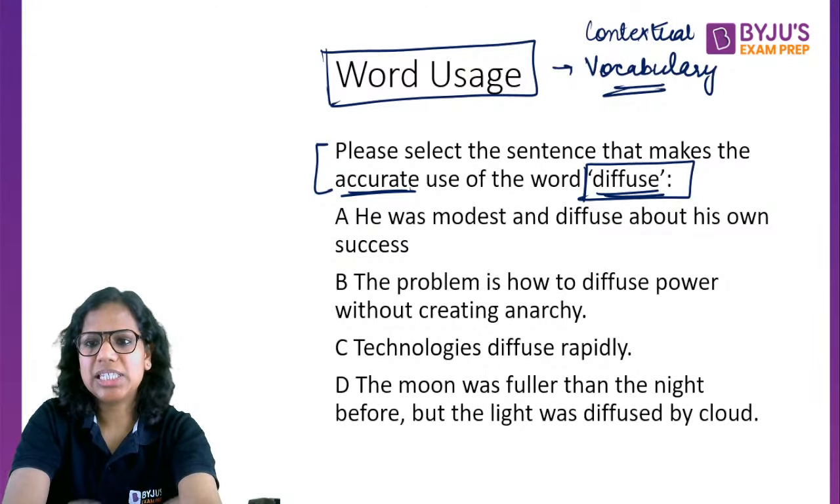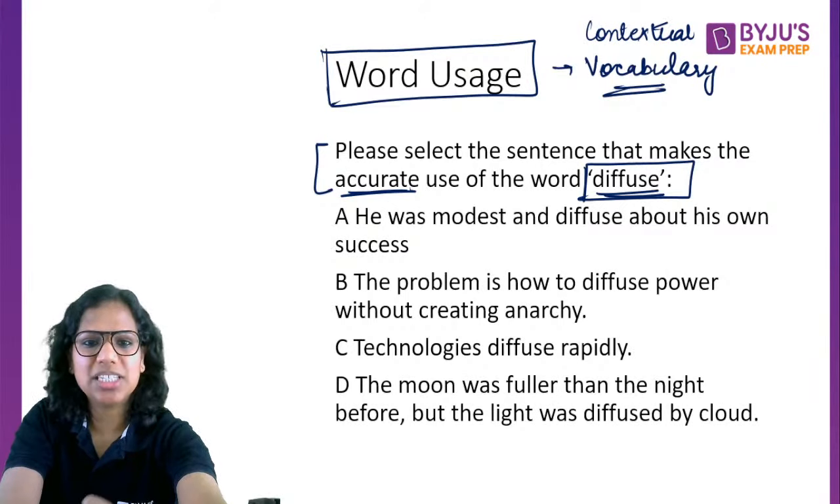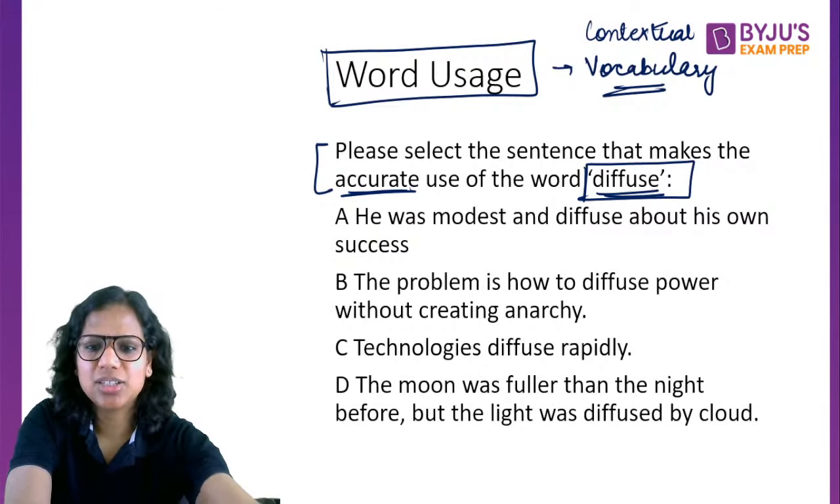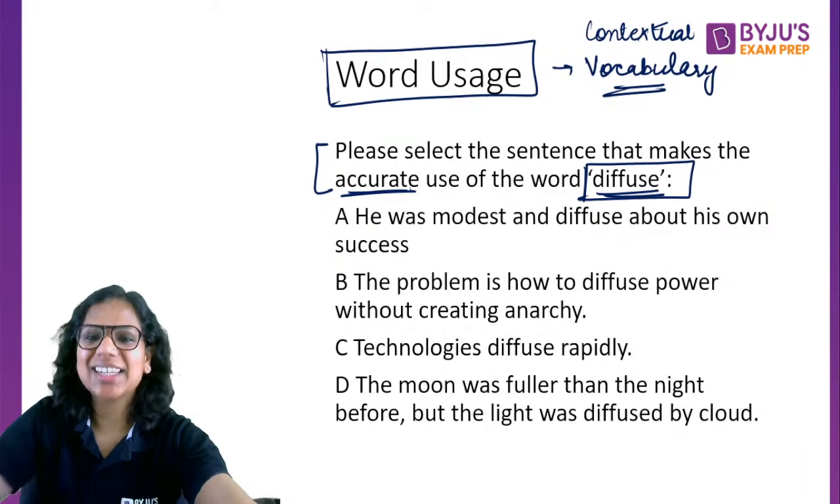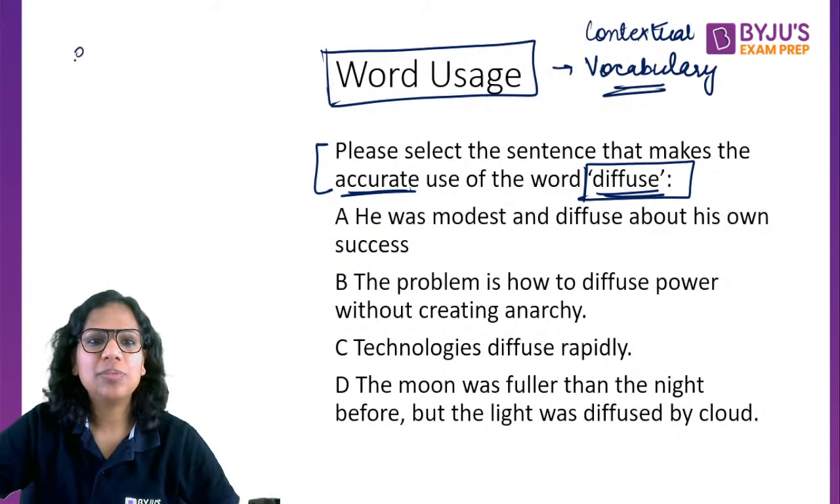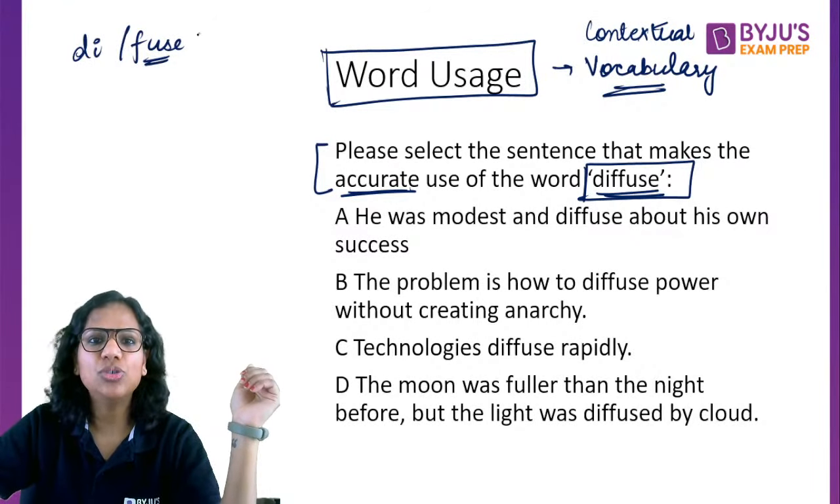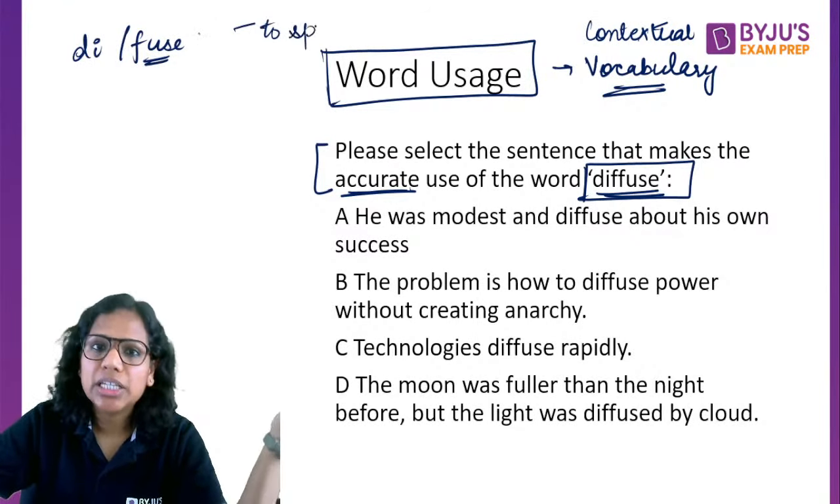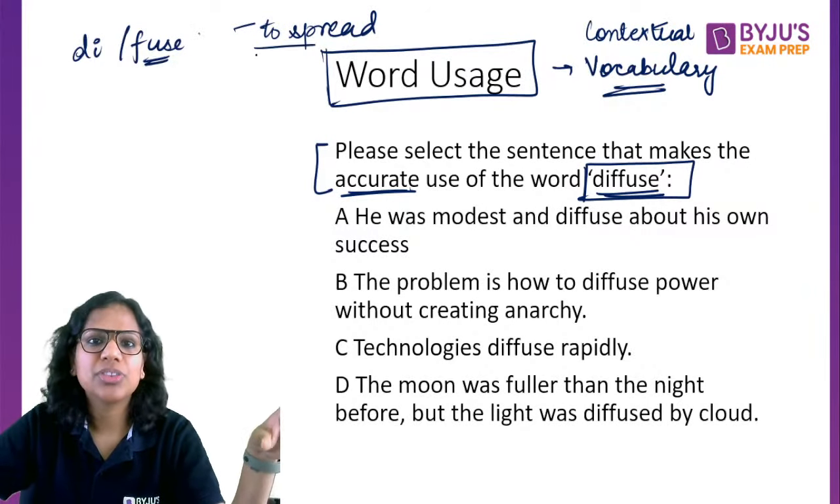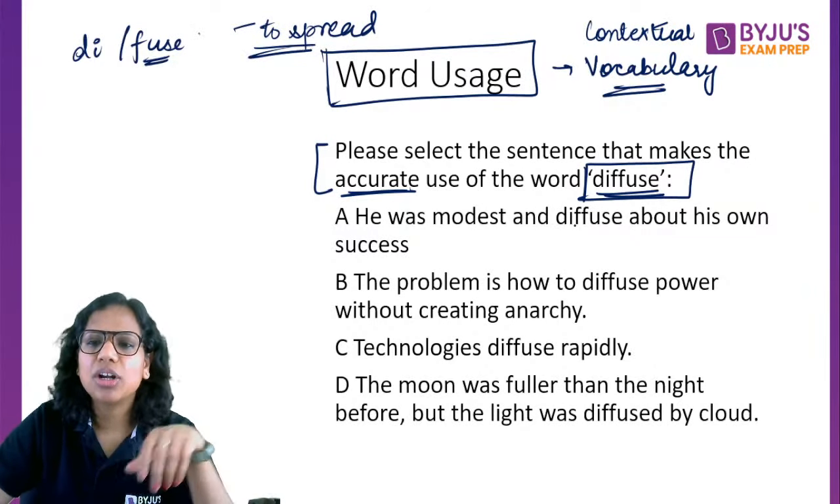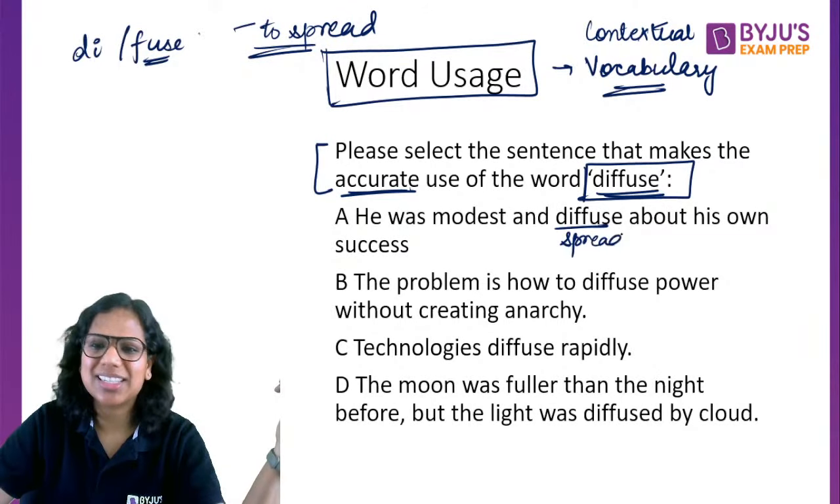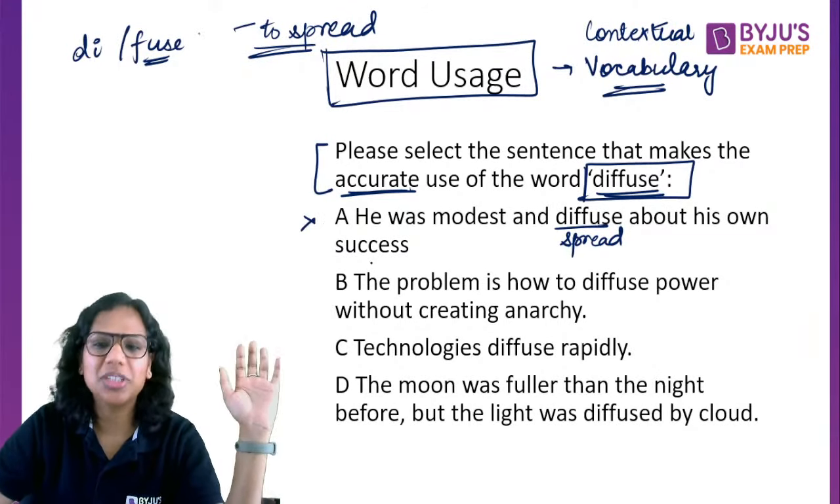Okay, so B, C, D. That's what I've got. Basically, nobody is saying A. All right. So let's see which is the correct answer. Of course, just one of them is correct. Diffuse simply means, see, fuse means to mix, to combine, to join. Diffuse would mean to spread. Diffuse means to spread over a wide area to a large number of people. That is the idea. So, 'he was modest and diffused his own success' does not make sense. So A cannot be the answer.